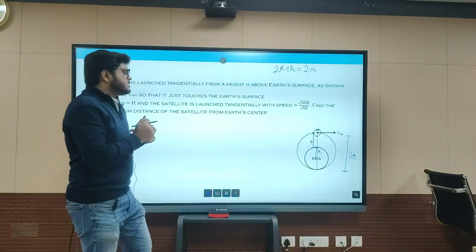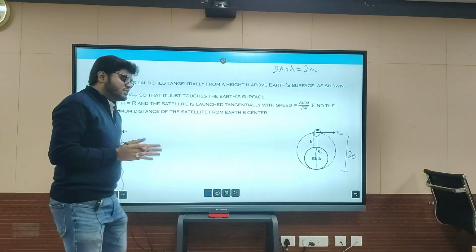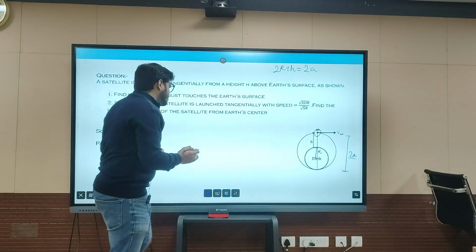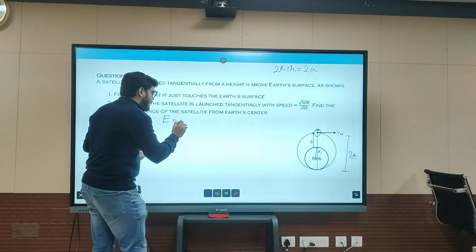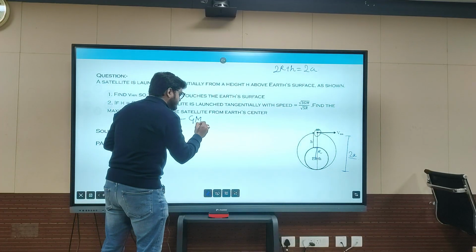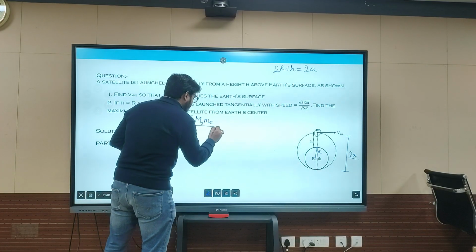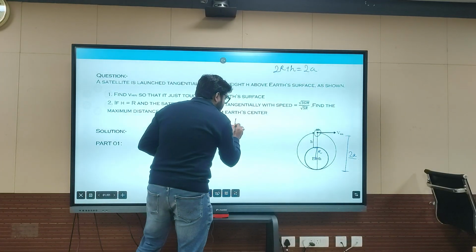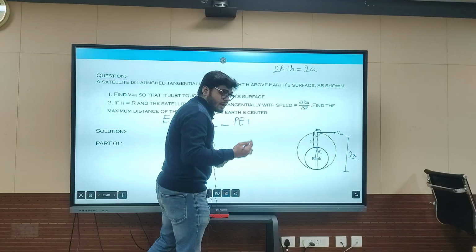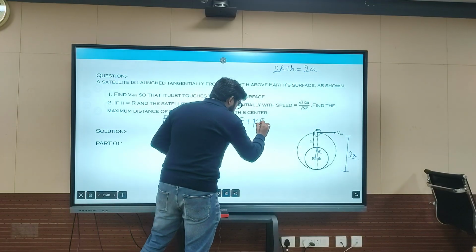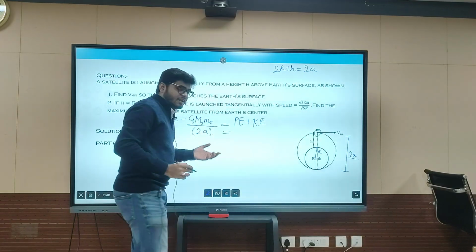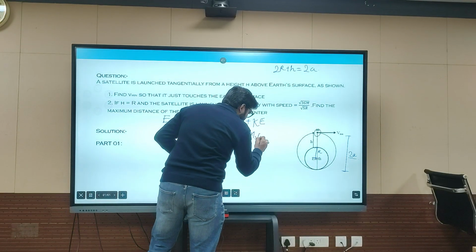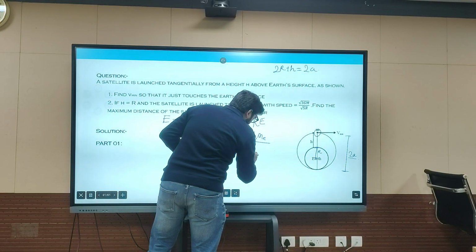We have to use here the total energy which is conserved throughout the motion, which is E equals minus G mass of sun, mass of earth by 2a, which equals the total energy, potential energy plus kinetic energy. Putting the values, the potential energy is minus G mass of sun, mass of earth by r plus h.